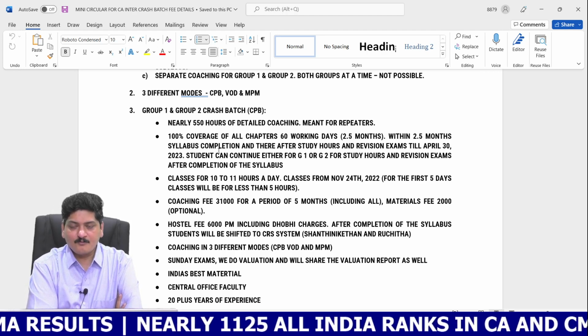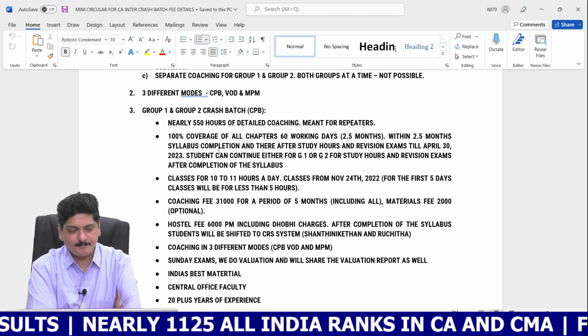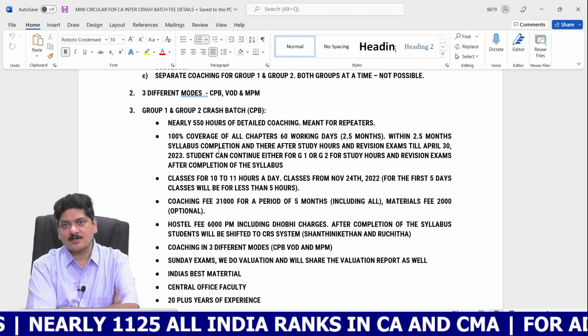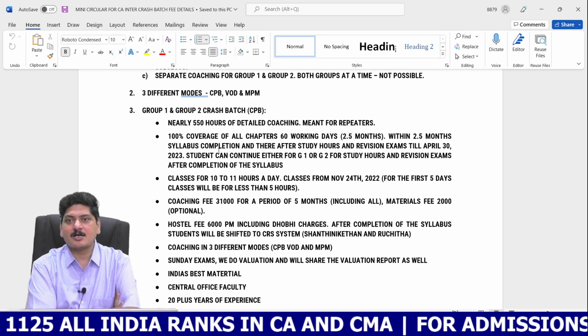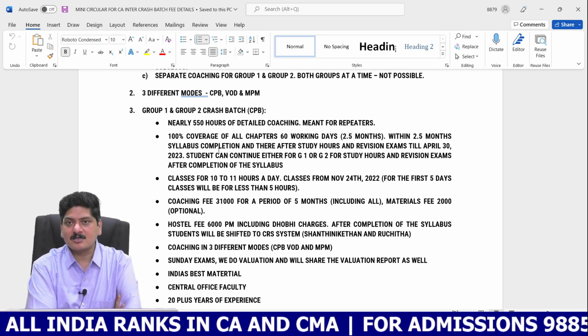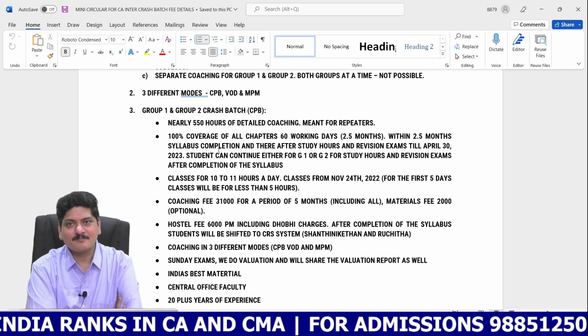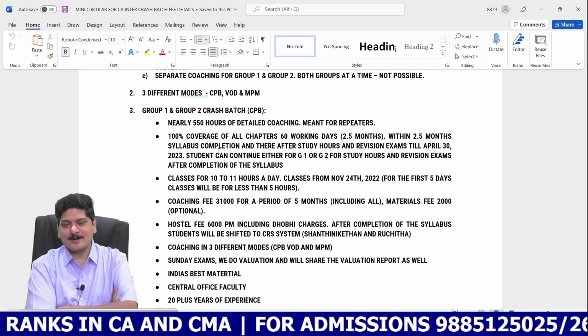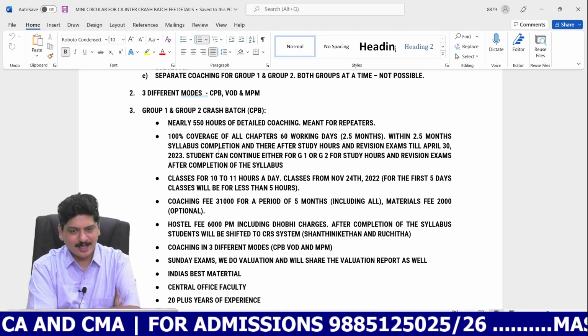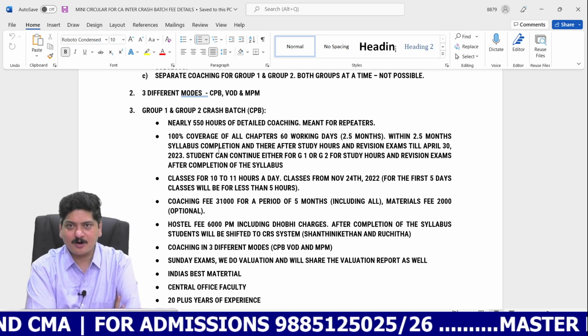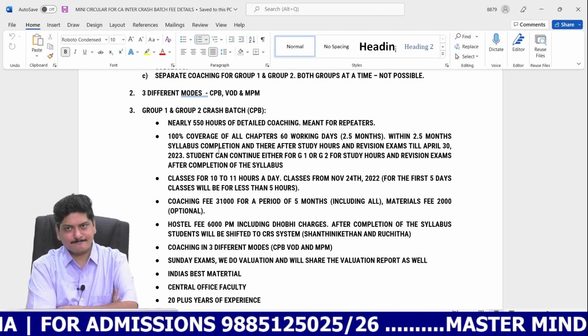And we have three modes of coaching. I repeat, we have three modes of coaching. The first one is CPB, the complete physical batch. Second one is VOD, video recorded lectures or video on demand batch. The third one is MPM, which is a super hit. MPM, monthly payment mode, otherwise like a subscription model. Now I'll cover the details of all these three modes in detail.